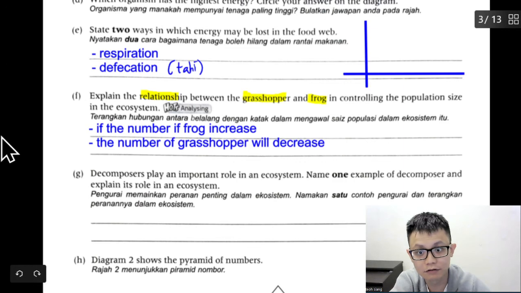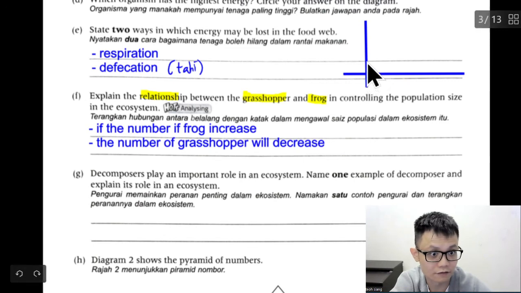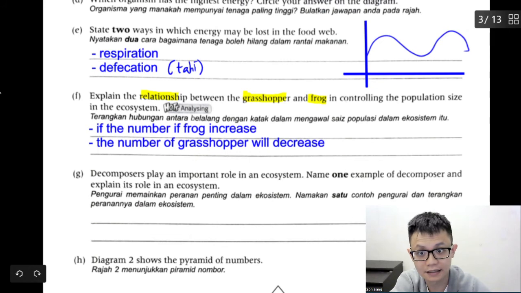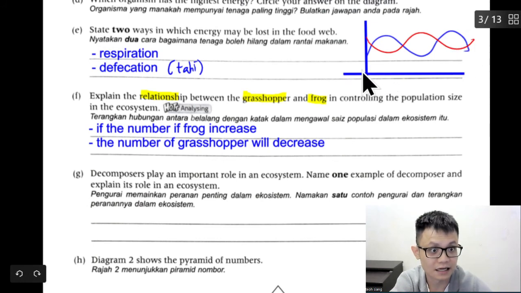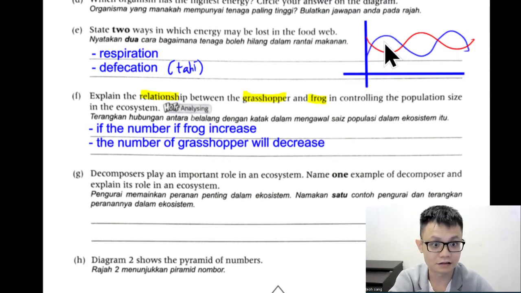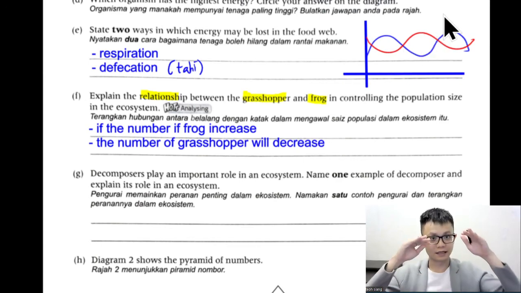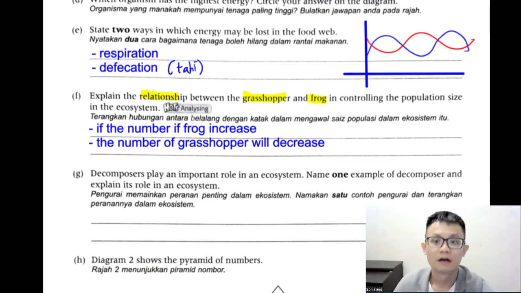Let's say the blue color line is the frog, so I just draw the frog line. And the red color line is the grasshopper. So it will be something like this. As this one increases, the grasshopper, the frog will decrease. As the grasshopper increases, it will decrease. So it will be the population in terms of timing.